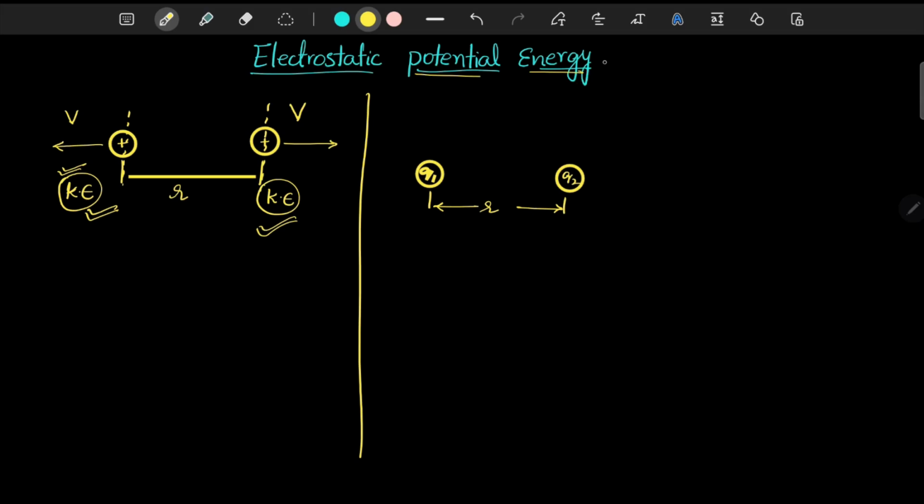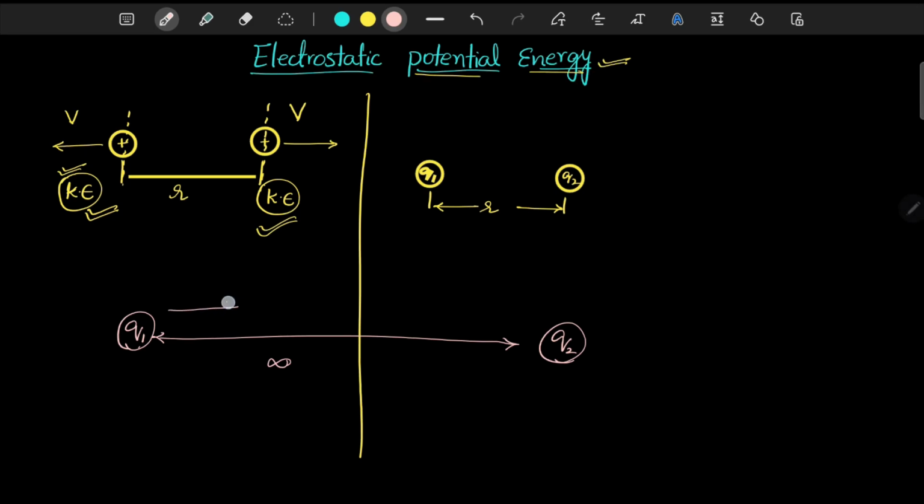Electrostatic potential energy is the work done in bringing two charges, q1 and q2, which are separated at a distance of infinity from each other.